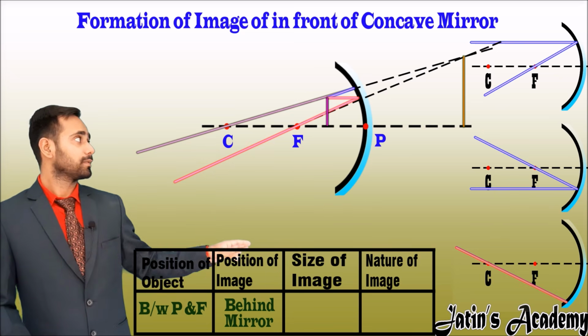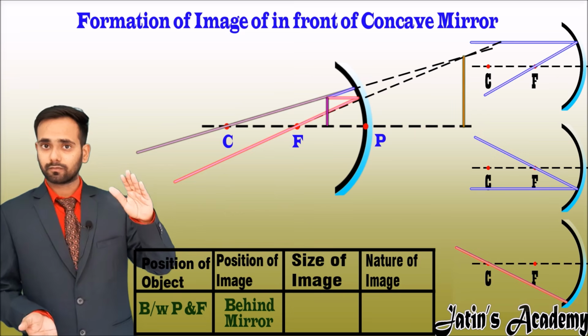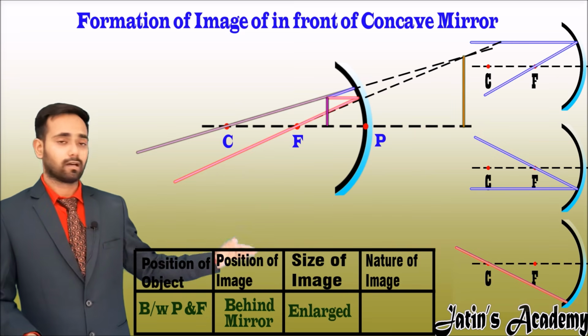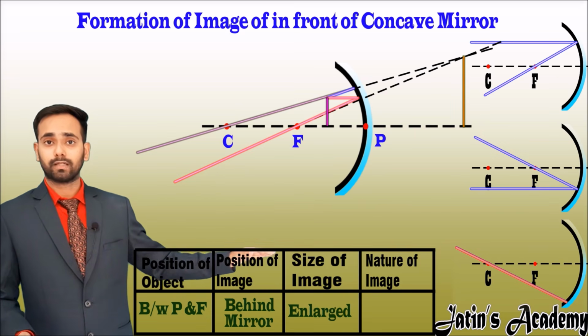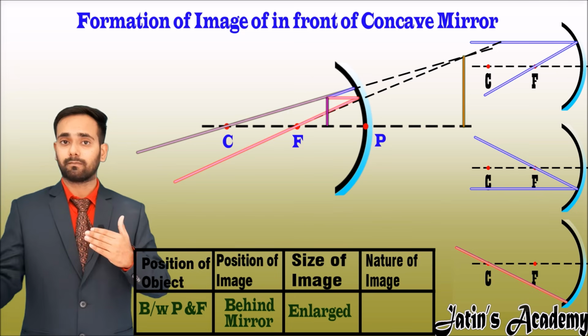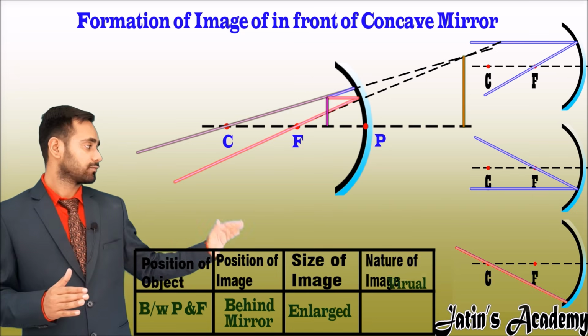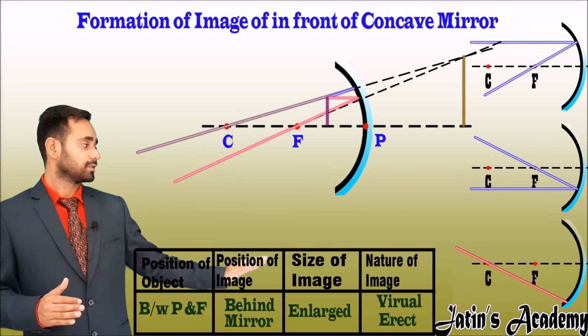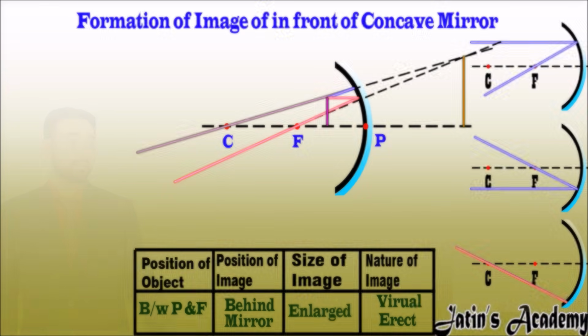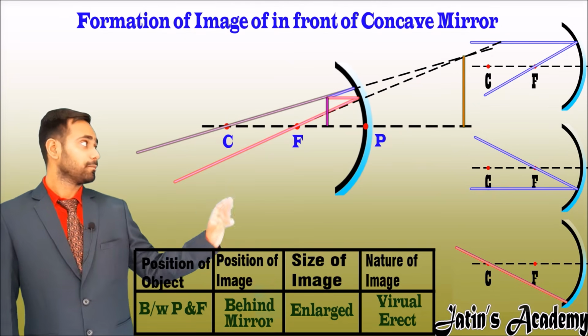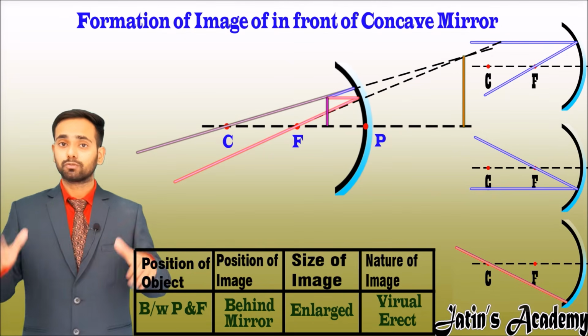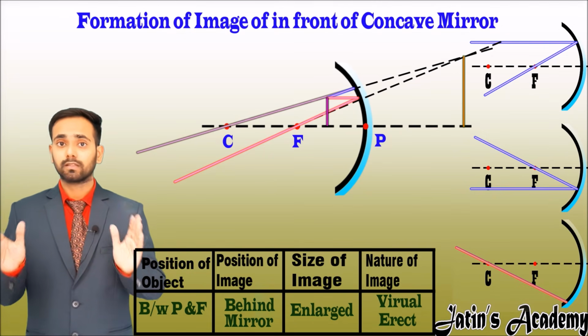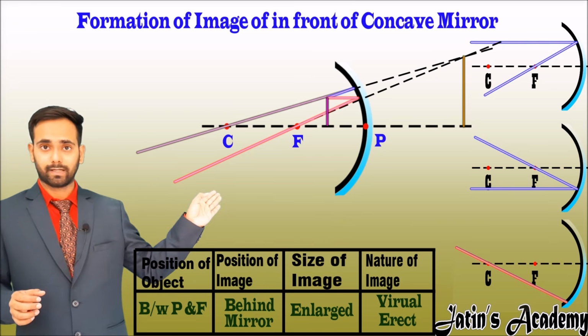The size of the image is larger than the size of the object, means enlarged, and the nature of the image: it is inside the concave mirror. So image nature is virtual, and this is above the principal axis, so it is erect: virtual and erect. This ray diagram is very important because the uses of the concave mirror are all because of this ray diagram.